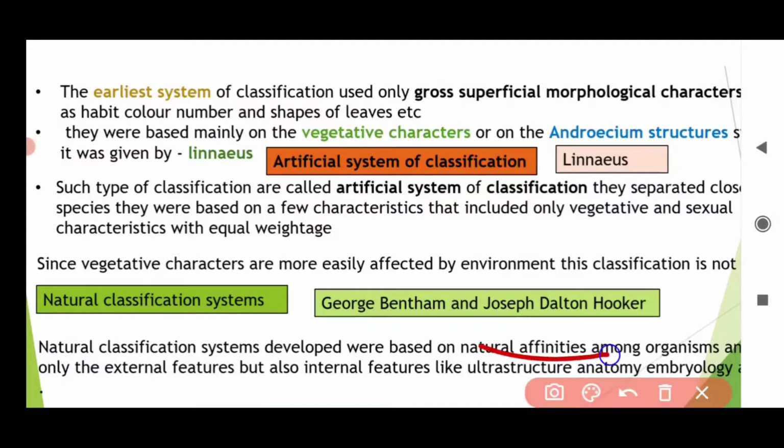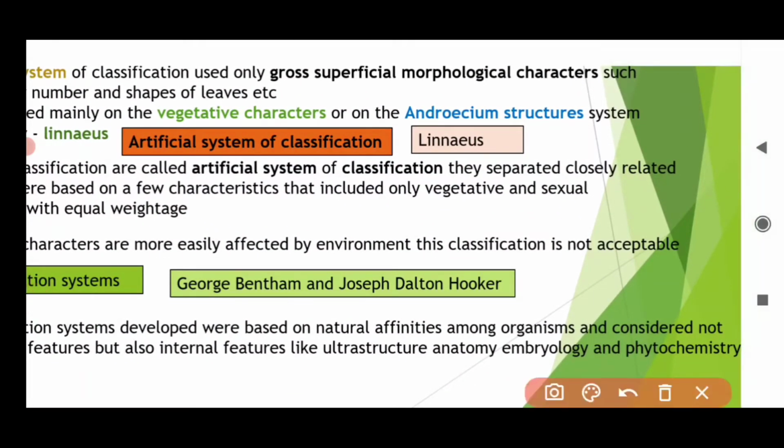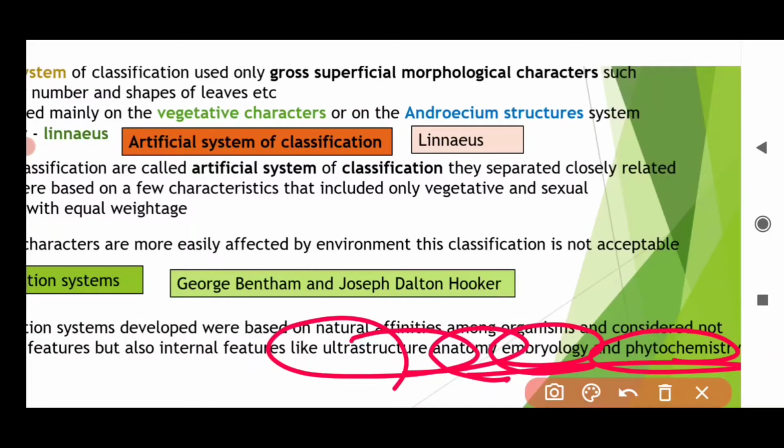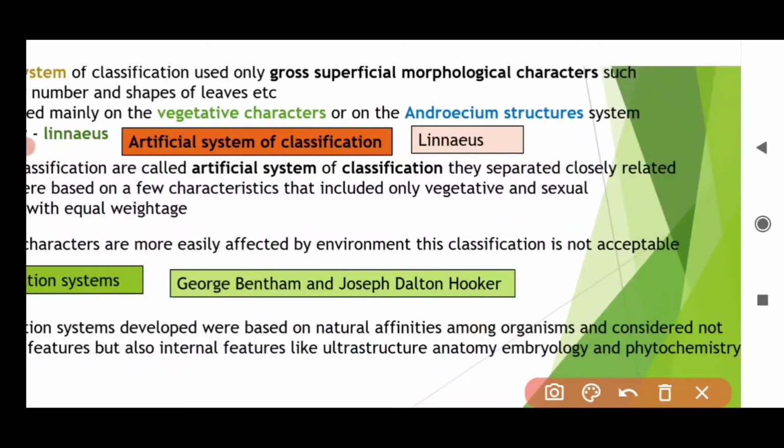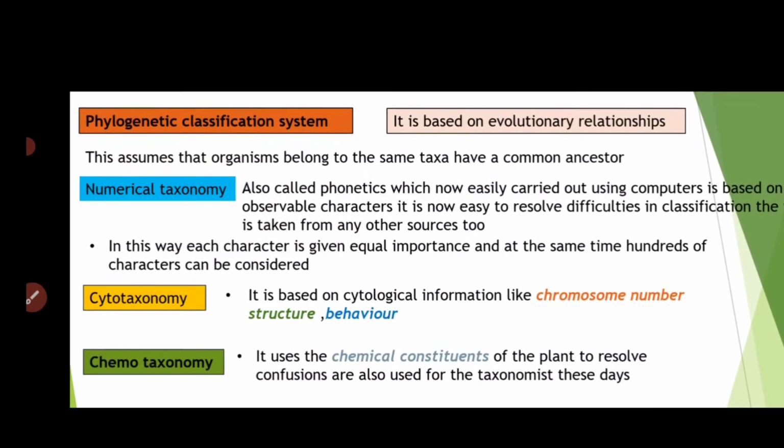Okay, it is based on natural affinities among organisms, and it also included external features. And not only external features, they also included internal features. What are the internal features? Like ultrastructure, anatomy, embryology, and phytochemistry. The phytochemistry, embryology, anatomy, ultrastructure, these were all used in the natural system of classification. I hope you understood.